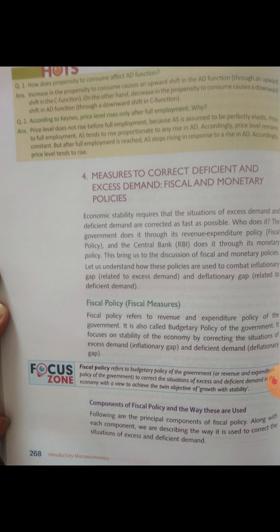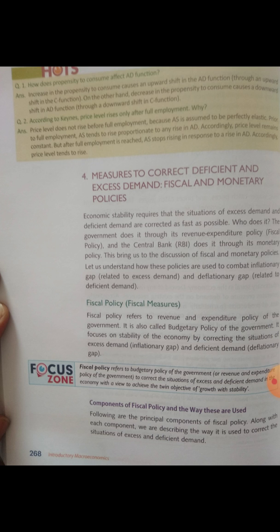So both are responsible for correcting the difference between aggregate demand and aggregate supply, or deficient demand or excess demand, because both excess and deficient demand situations are not good for the economy.